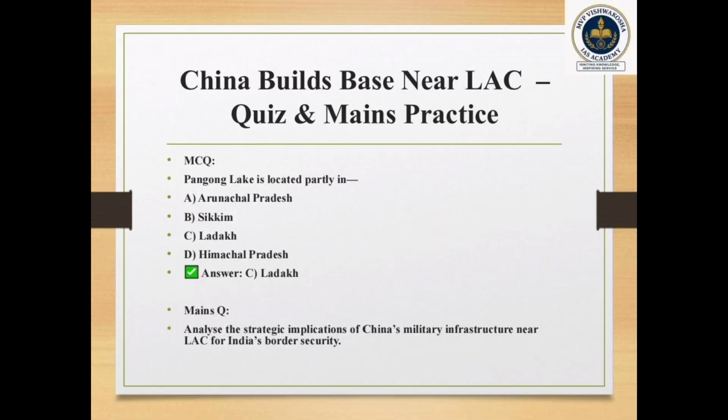Arunachal Pradesh, Sikkim, Ladakh, or Himachal Pradesh? The answer is Ladakh. The mains question is: analyze the strategic implications of China's military infrastructure near the LAC, the Line of Actual Control, for India's border security. So that's about China building a base near the LAC.